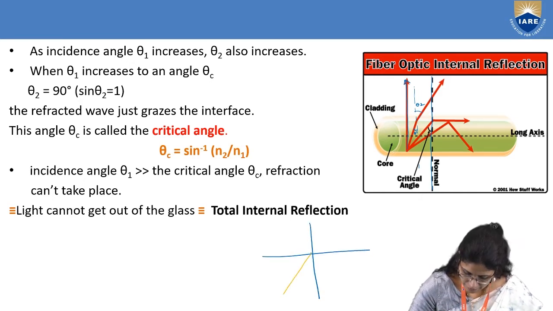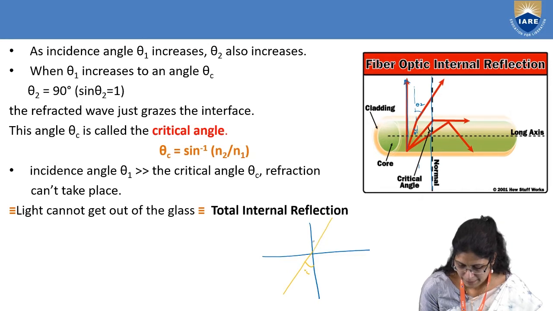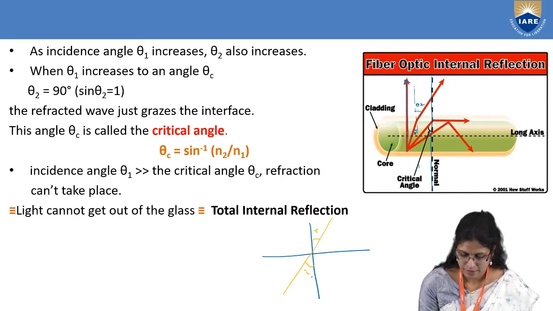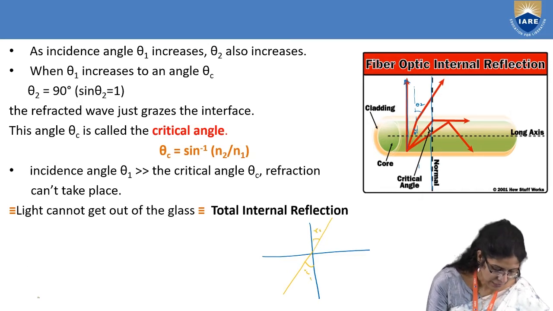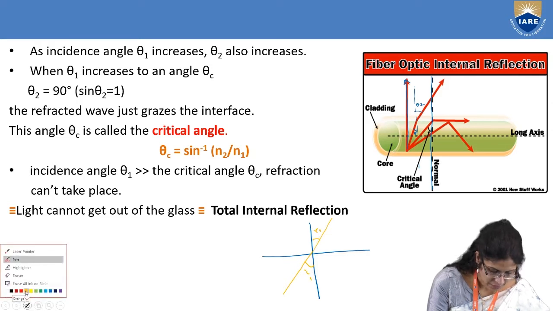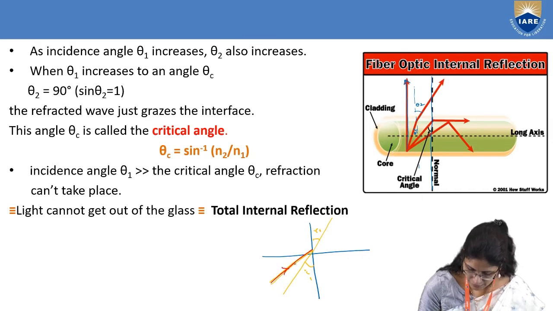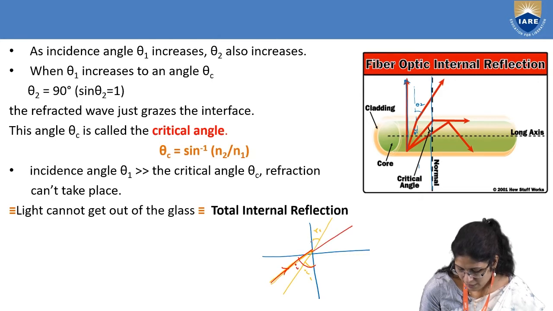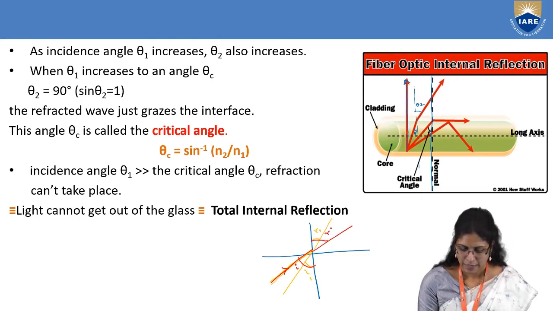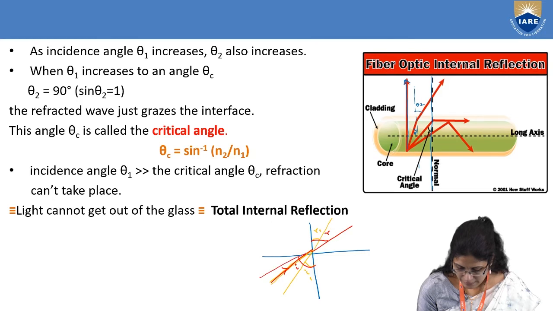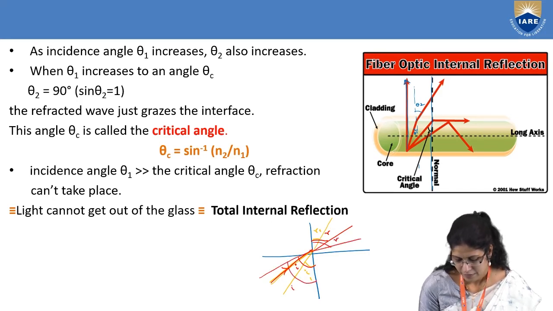So this is one angle of incidence, then the ray may be refracted like this. This is I1, R1. Let's try to increase the angle of incidence like this. Then the angle of refraction also increases. And if you slightly increase again, it slightly increases, right?